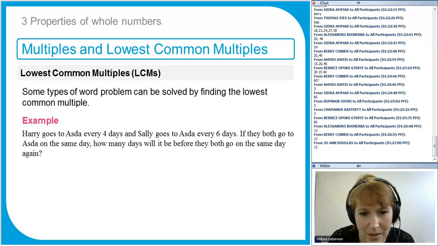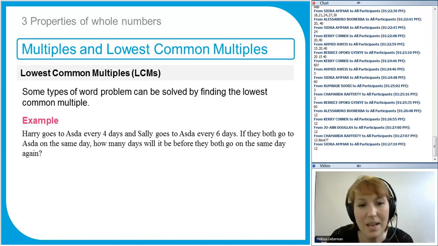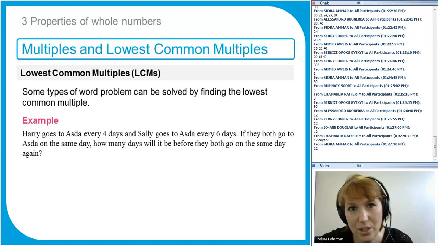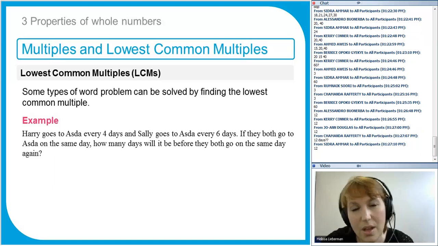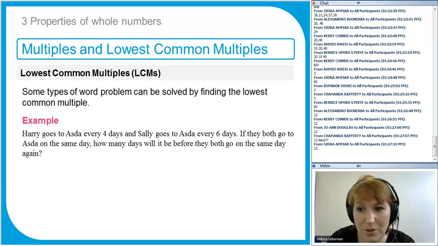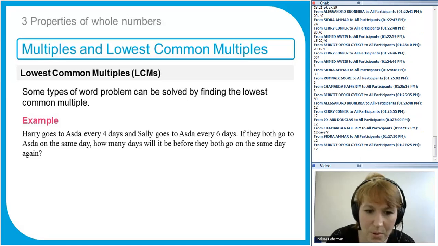Now, you should read this and think, well, that's going to be the lowest common multiple of 4 and 6. That's how it works. If you draw yourself a diagram and say, okay, Sally's going to go on day 4, then day 8, then day 12, and so on, and then Sally is going to go on day 6, and then day 12. So that's the lowest common multiple of those two numbers, and everyone who's typing 12 there, you've got it right. If you can work it out without thinking about lowest common multiples, that's effectively what it is.